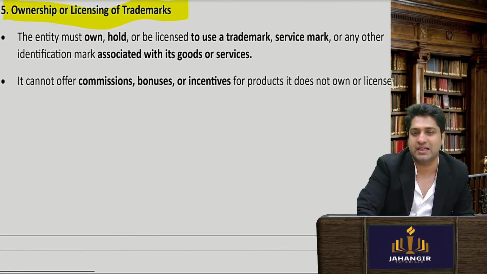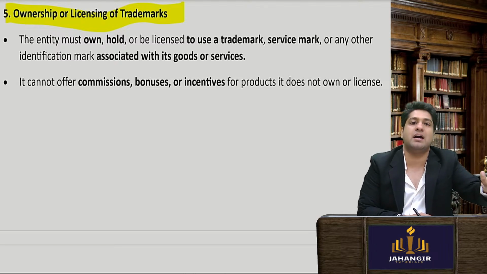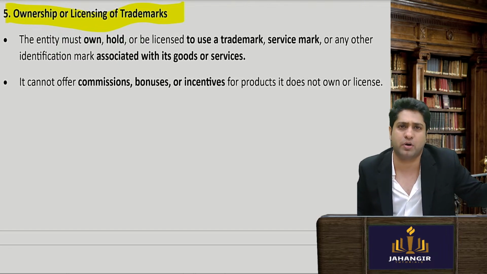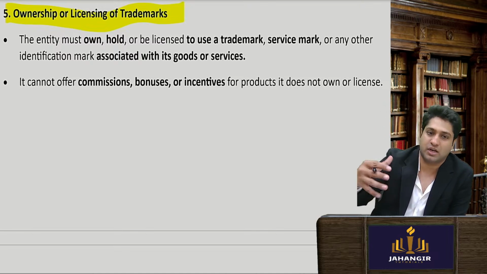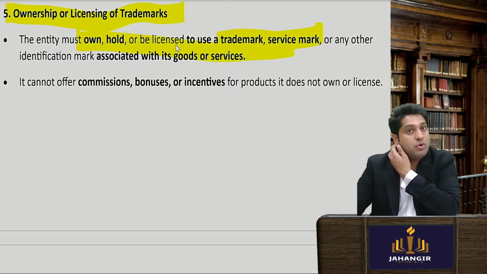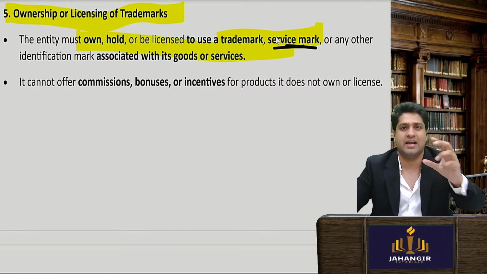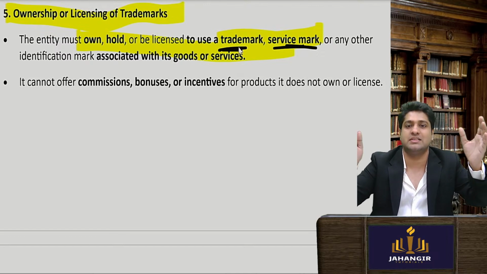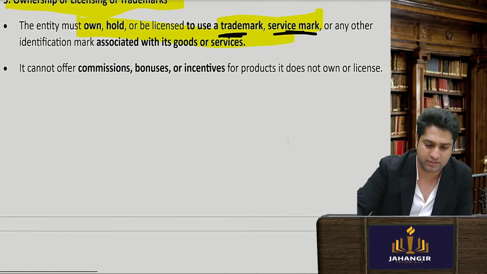Ownership or licensing of trademark. Now again, when they are selling products, the direct selling entity must have a trademark or at least a license for the trademark. Maybe my own product I'm selling, or maybe from some foreign company I've got a license to sell that product. So I need to have a trademark or a service mark. Vodafone is a service mark. Vodafone is a service, right? Any telecom service provider is a service. Your Jahangir Tutorials classes is a service mark. Trademark is for goods, this is for services. Simple.